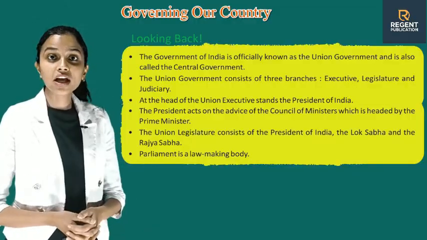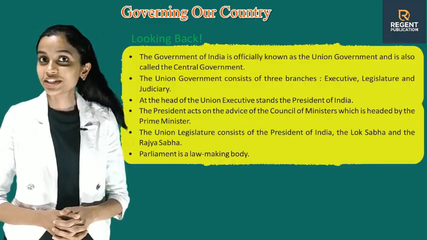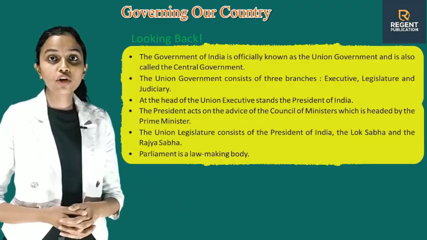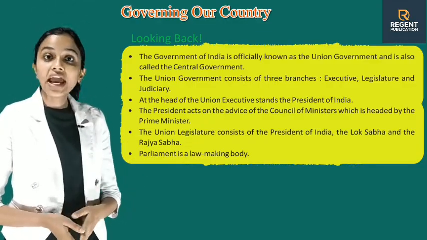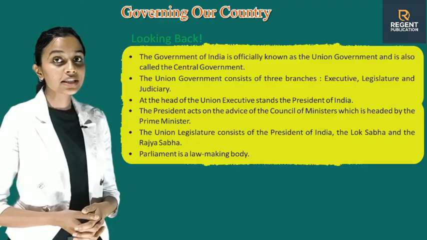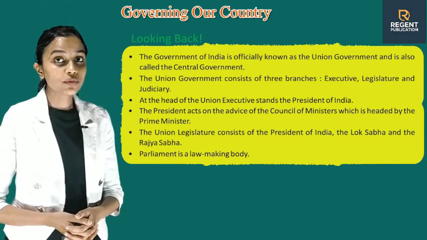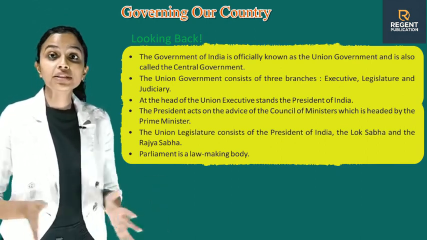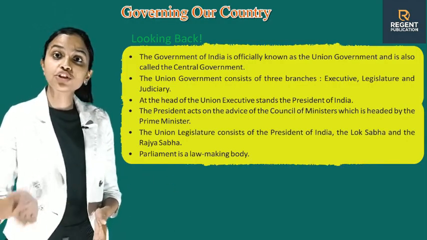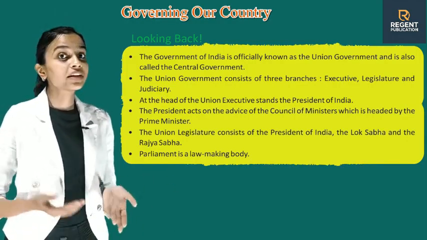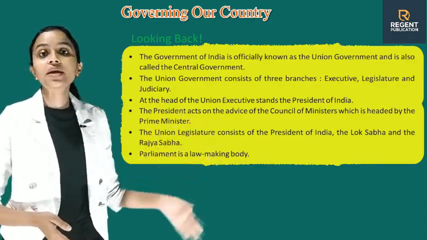The Government of India is officially known as the Union Government and is also called the Central Government. The Union Government consists of three branches: Executive, Legislature and Judiciary. At the head of the Union Executive stands the President of India. The President acts on the advice of the Council of Ministers, which is headed by the Prime Minister. The Union Legislature consists of the President of India, the Lok Sabha and the Rajya Sabha. And the last one is Parliament is a law-making body.